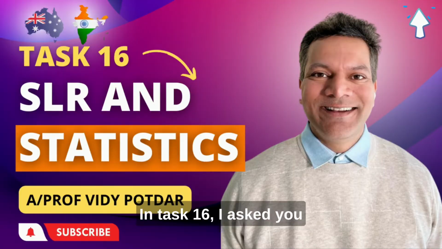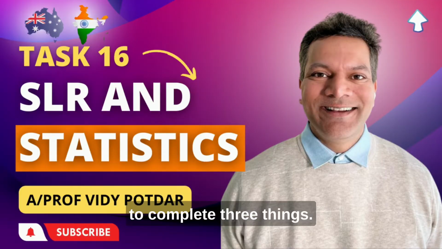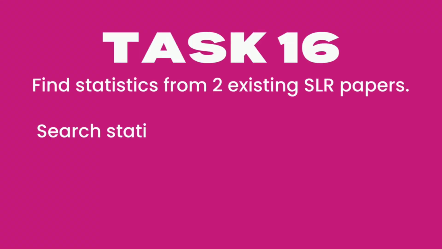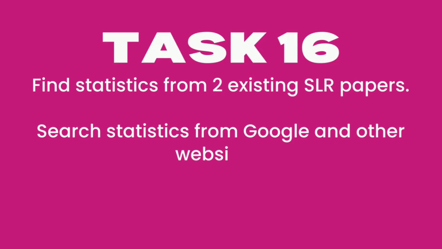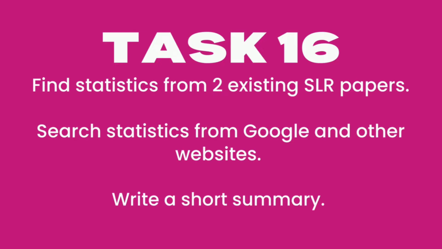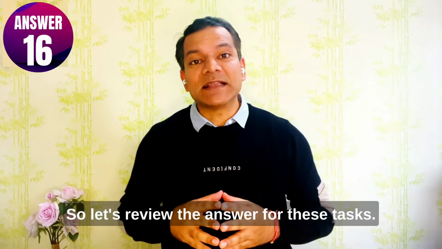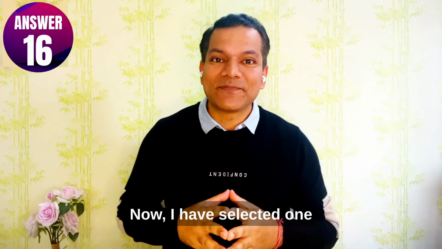In task 16, I asked you to complete 3 things. These were: find the statistics from 2 existing SLR papers, search statistics from Google and other websites, and write a short summary of 30 to 40 words. So let's review the answer for these tasks now.